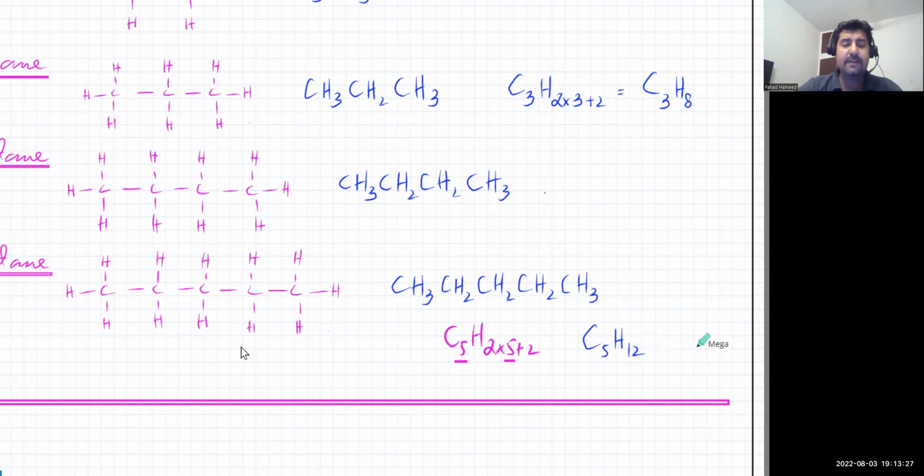So it's going to be C5H12, and you can have a look and count all of this. This is 12 hydrogens. So the general formula is a quick way of figuring out कि उसका final formula क्या होगा. ठीक है.